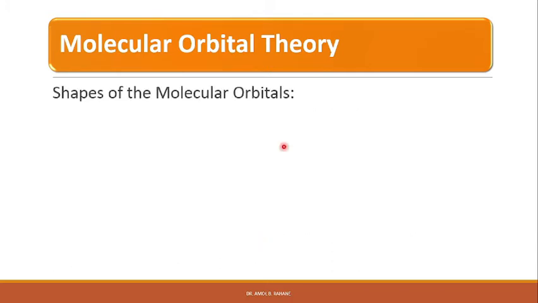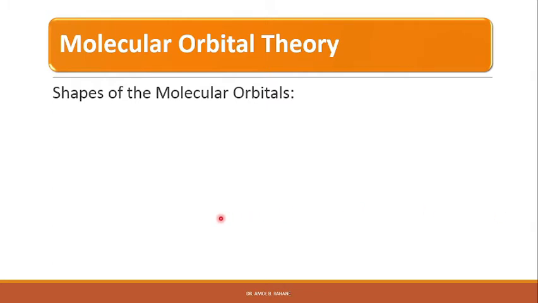As in the case of atomic orbitals, the shape of the molecular orbital is the space within which an electron belonging to that orbital will spend almost 95% of its time. So that orbital is what we call the molecular orbital.